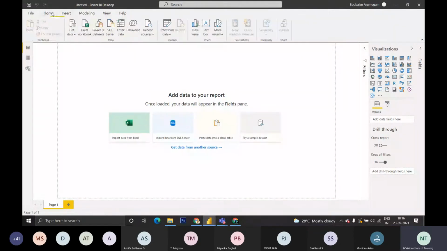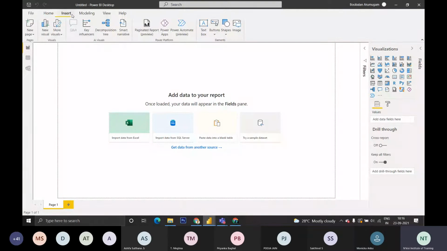This is the screen we are going to work on. First, we will see what Power BI is. Power BI is a data analytical tool.